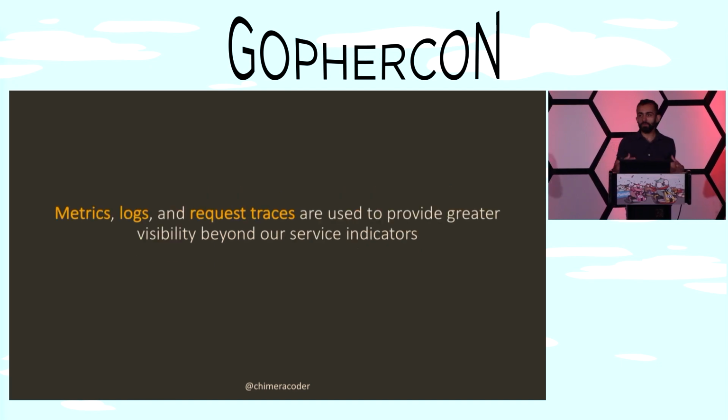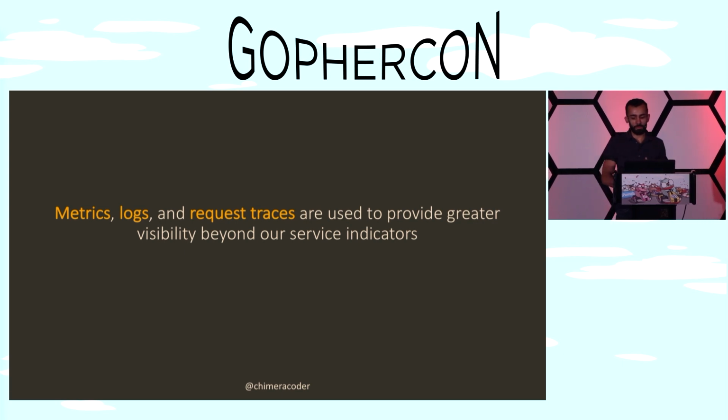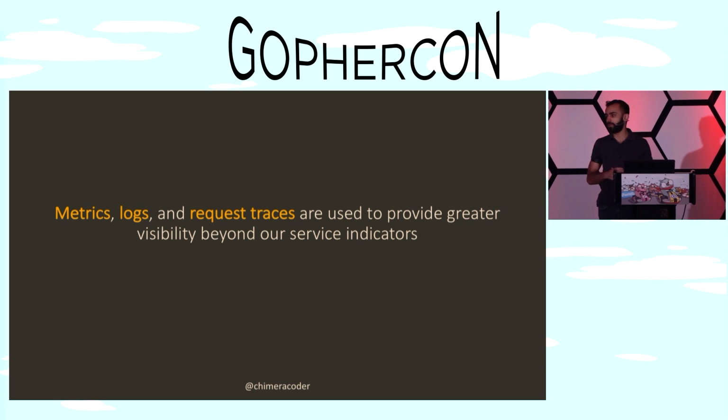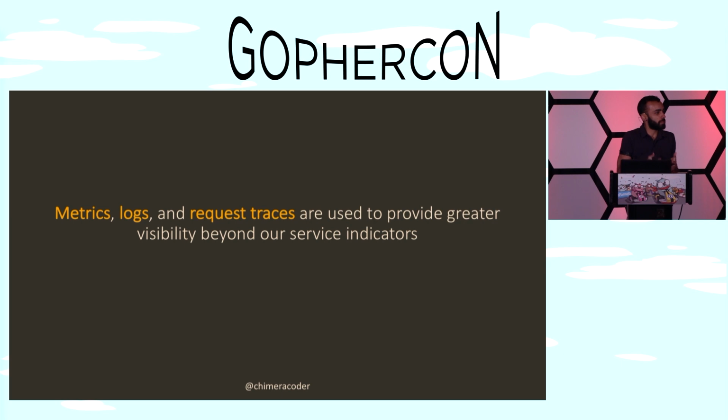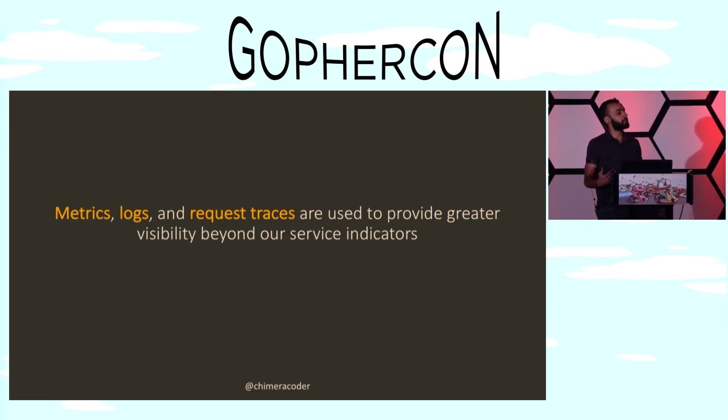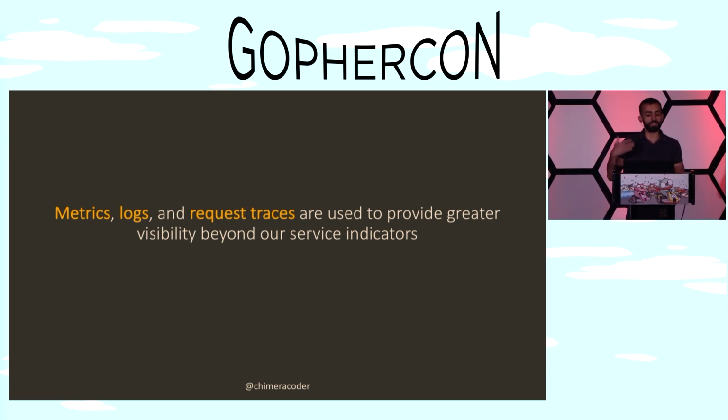Now, typically we consider that there are 3 different aspects of how we get greater visibility into our data. Once we know what our service indicators are, how do we actually figure out what's going wrong and how to debug them? Metrics, logs, and request traces are 3 of those tools that are generally used, and we're not going to have time to go into that today. But I mention them here so we get an idea of what the next step looks like. Once you've actually gathered your indicator metrics, what are the next things that you need to look for?